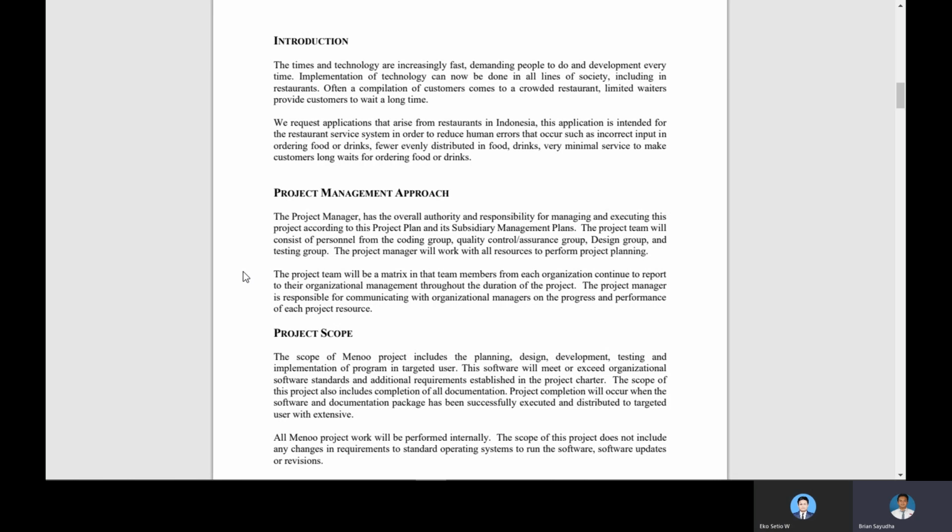And for the project team, it will be matrixed, with the team members from each organization continuing to report to the organizational management throughout the duration of the project. And then the project manager is responsible for communicating to organizational management on the performance of this project itself.